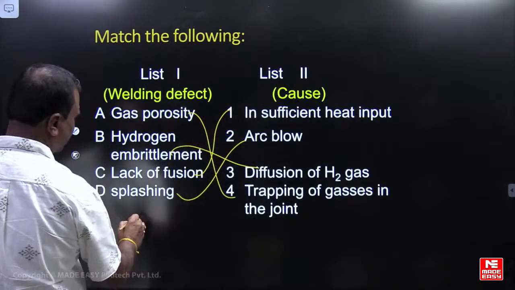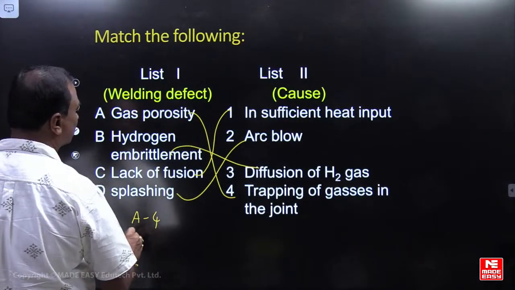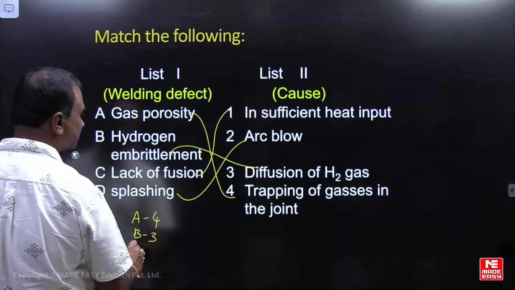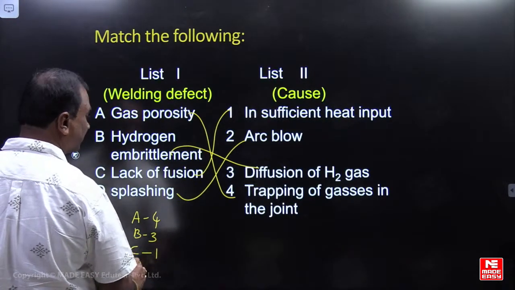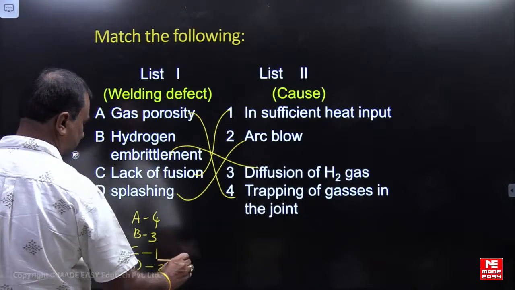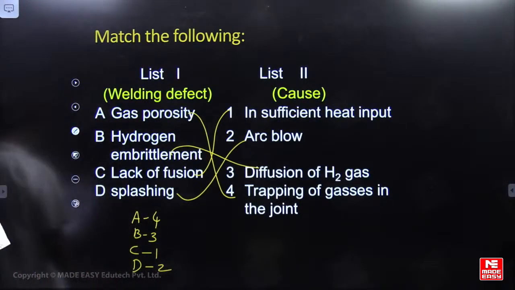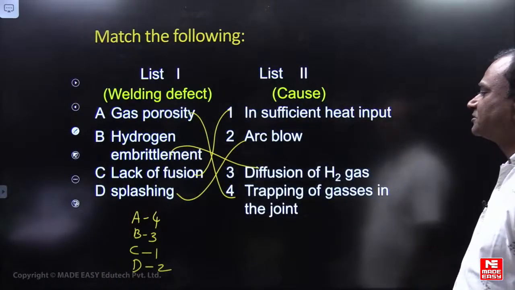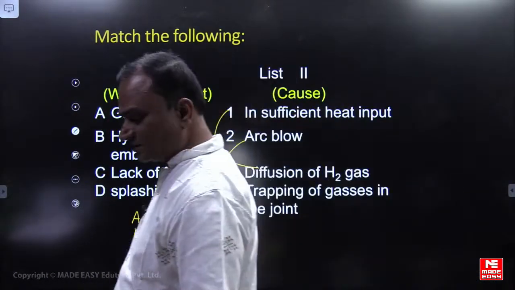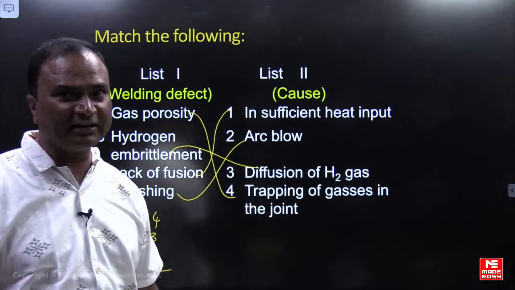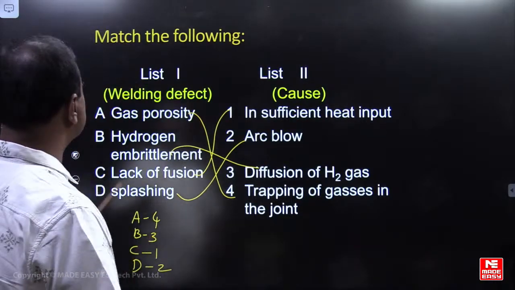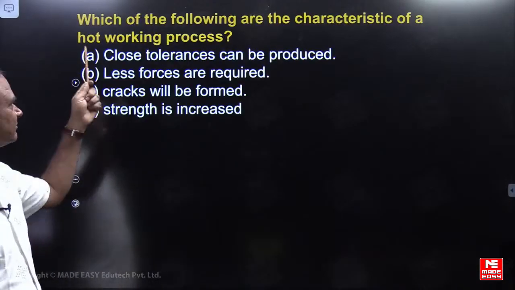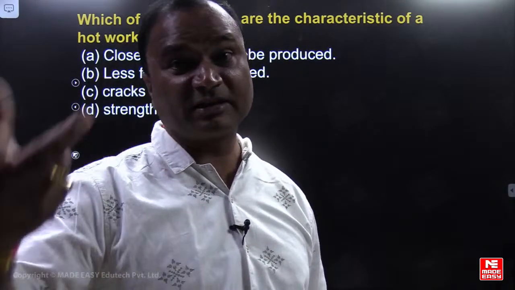So we'll see here A4, B3, C1, D2. 4312, correct? Yes, very good. 4312. This is related to defects. So with this we will close the welding. Then we will go to forming. Very interesting questions we will discuss. As you are asking about more numericals, we will discuss more numericals with respect to forming.